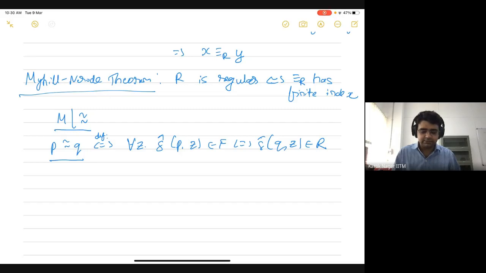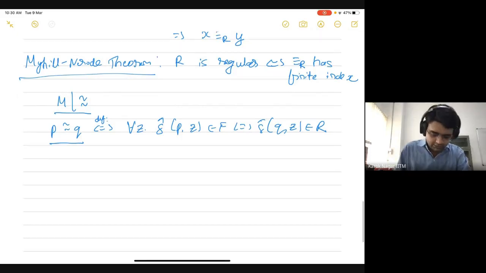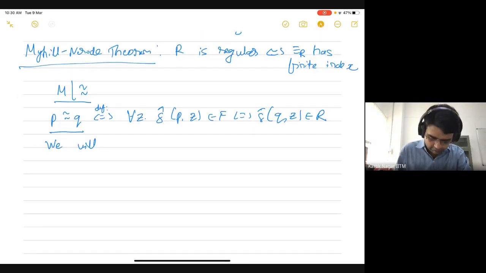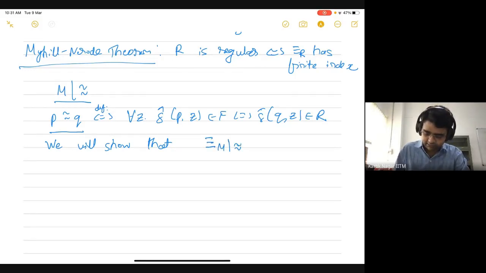What we will show is that if you take this quotient automaton and compute the Mn relation that's induced by this quotient automaton, then that relation would be the same as the coarsest Mn relation. So we will show that if you take the Mn relation that is induced by the quotient automaton, this is the notation for it, then this is the same as the coarsest Mn relation.